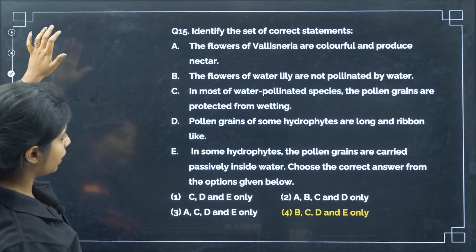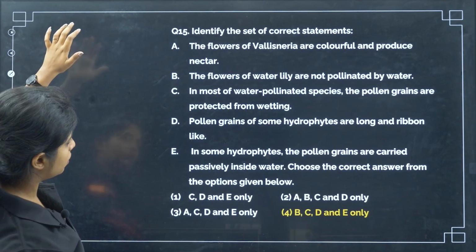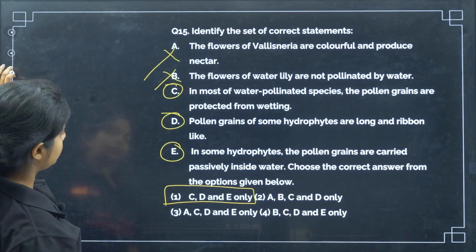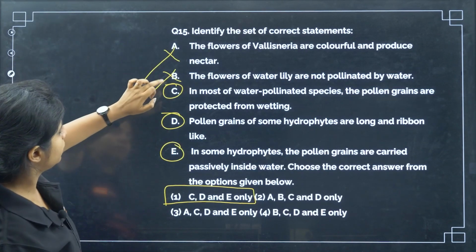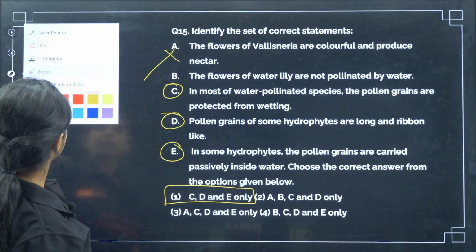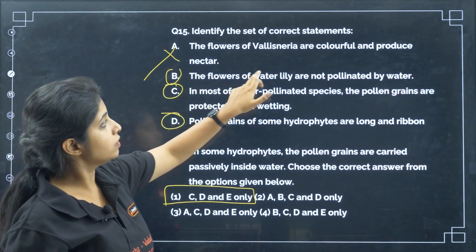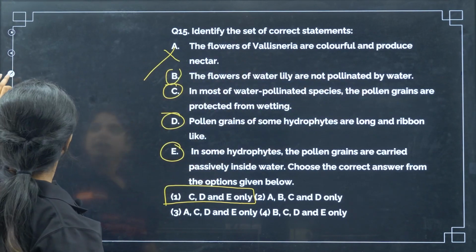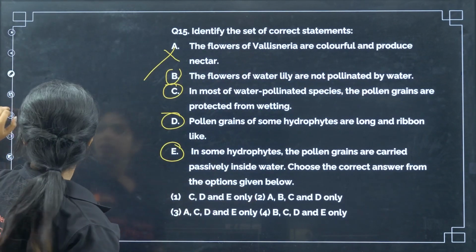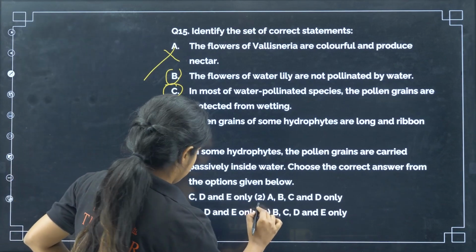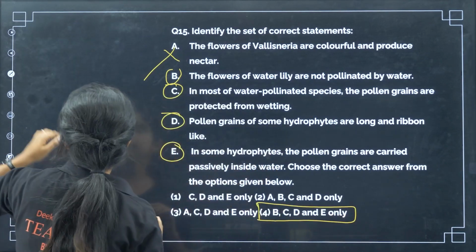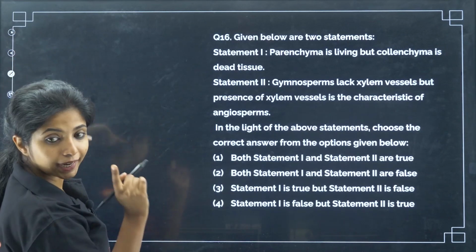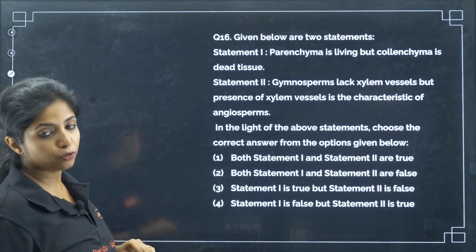Oh my god, wait. Oh, sorry, B is also there. Sorry, Shaktiman. Forgive me. It is correct, no? This particular statement is correct. The flowers of water lily are not pollinated by water. Exactly what I said before, but accidentally I marked differently, and I know you won't forgive me for that. So, this becomes your answer. Cool? Works now? Yes. So, don't make this mistake that I made on the day of the examination. Do not be too fast.